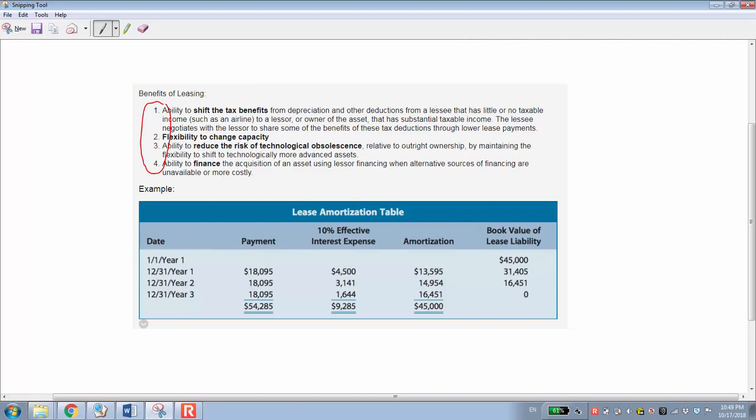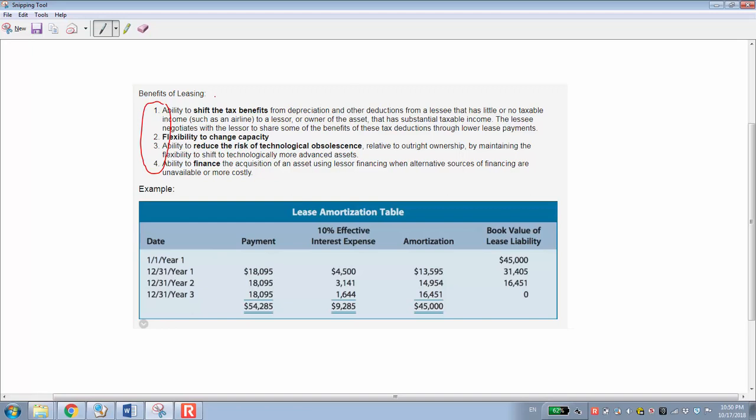And the lease is the same. A lot of leasing is for fixed assets, for example land, buildings, equipment, and machines. Except land, all these fixed assets are subject to depreciation, and we know depreciation is also tax deductible.